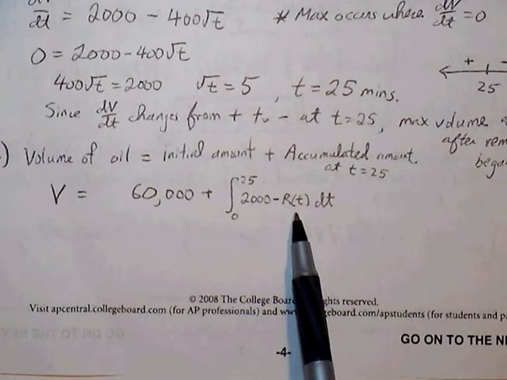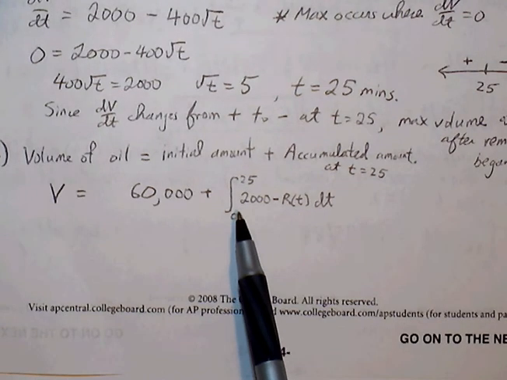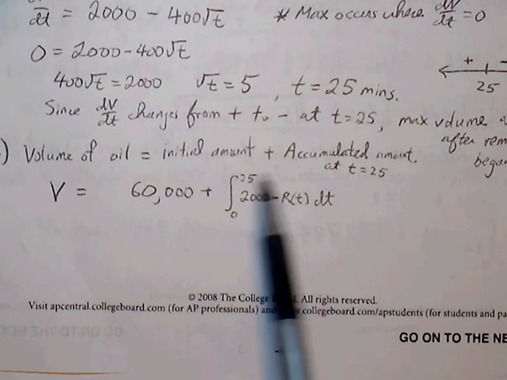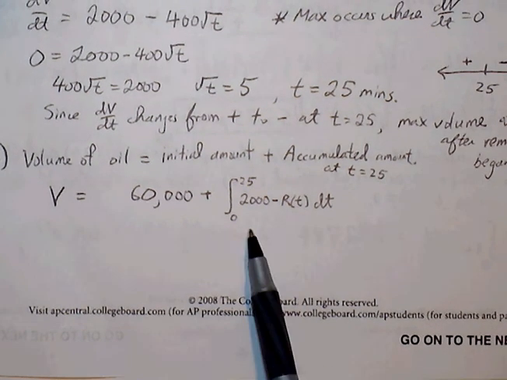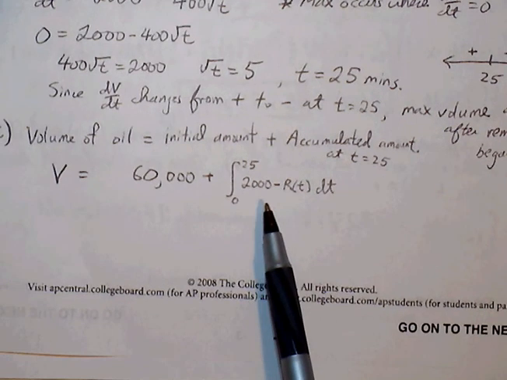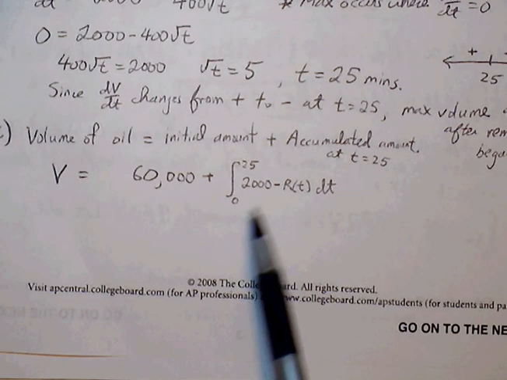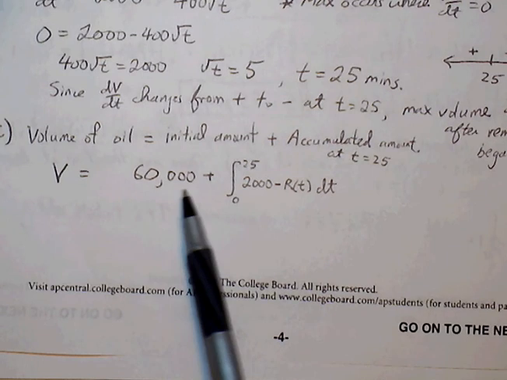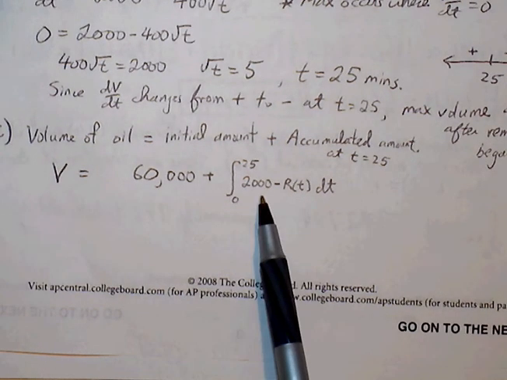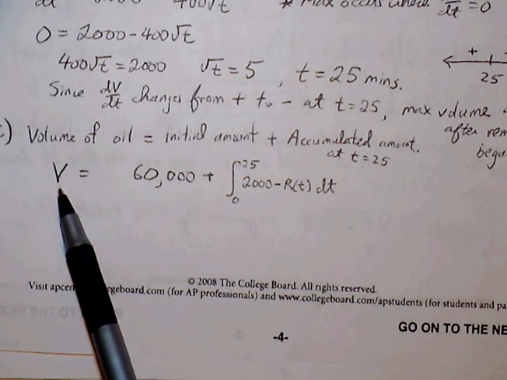If we add up all the oil that's coming in, subtracting all the oil that's being removed, and accumulate that over 25 minutes, we get the total amount of oil added onto the scene. So the initial amount plus the accumulated amount will give us the total volume of oil.